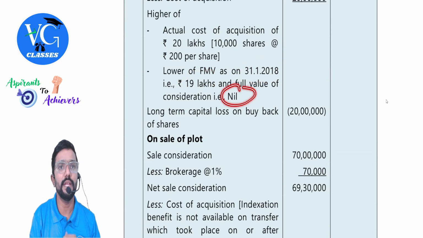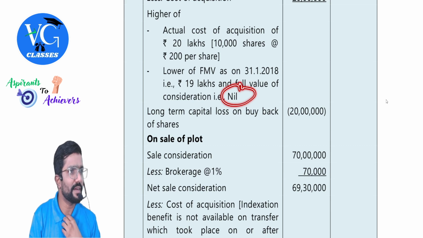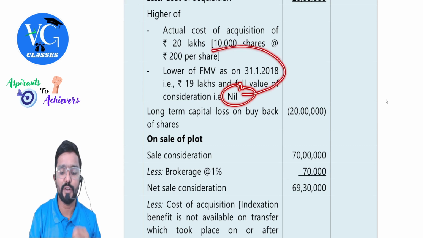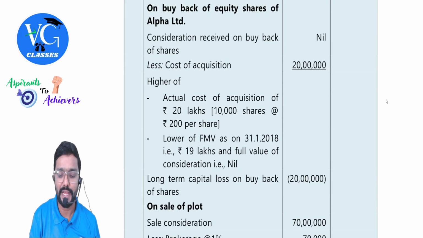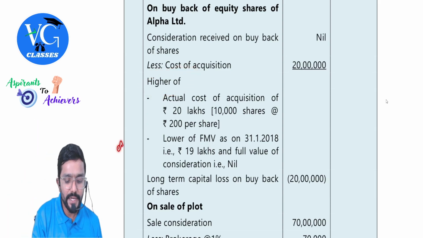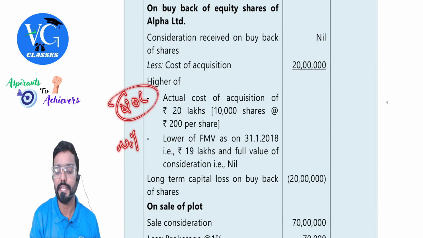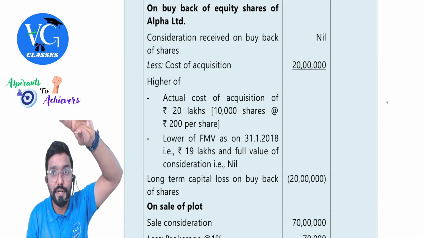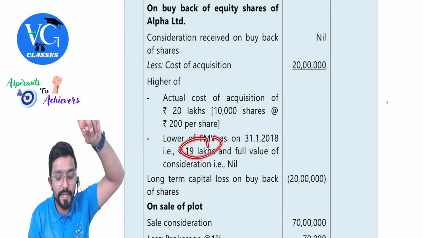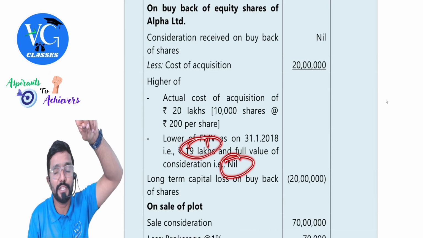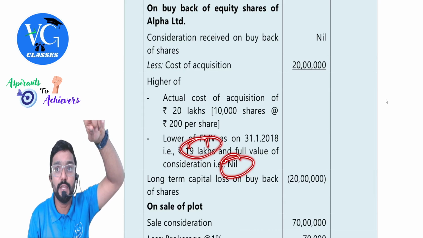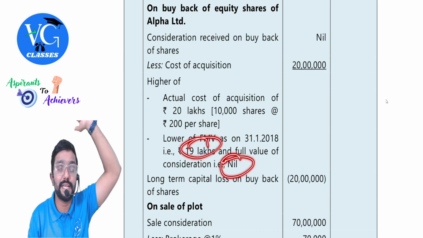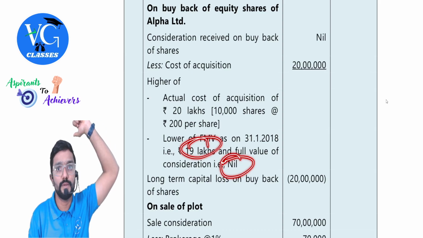Whichever is lower, nil. Compare that with actual cost, which is 20 lakh. Take whichever is higher. Here it is nil, here it is 20 lakh. Whichever is higher, 20 lakh. Take it. This point you have to take whichever is lower. You need to compare 19 lakh or actual sale value nil. Actual sale value is nil for buyback because it is getting taxed under the head other sources.